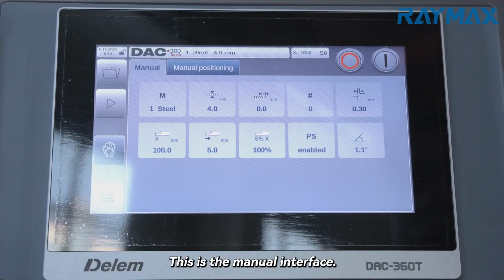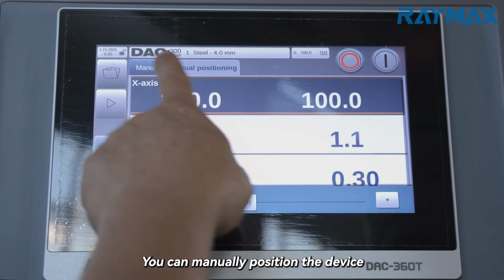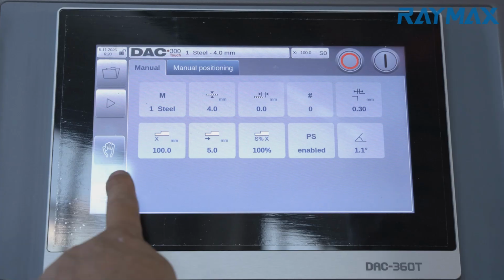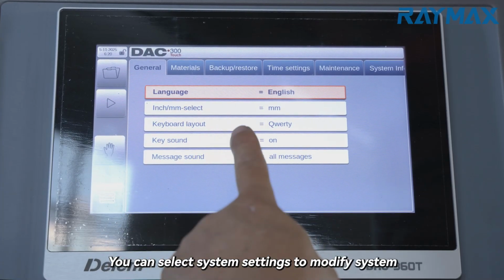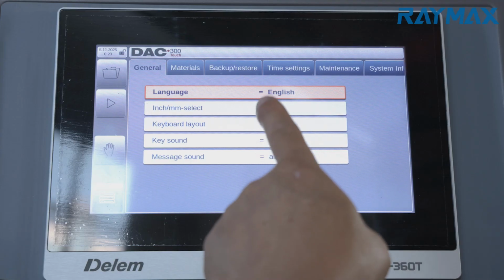This is the manual interface. You can manually position the device. All parameters here can be set. You can select system settings to modify system parameters such as language and mm/inch.